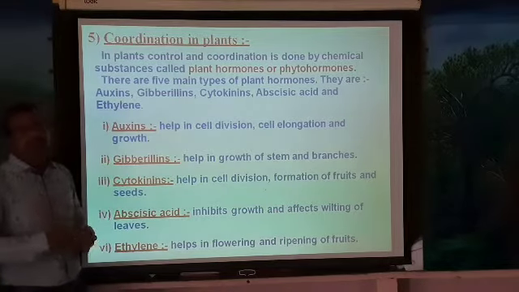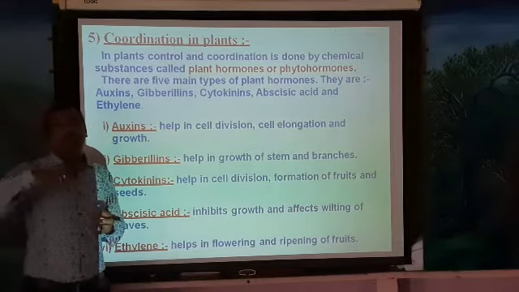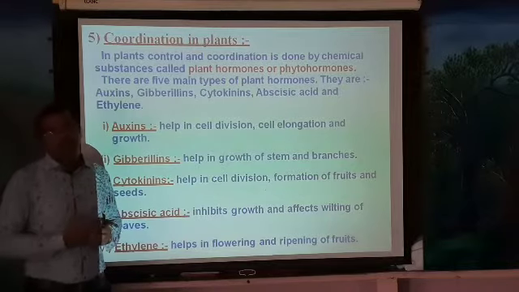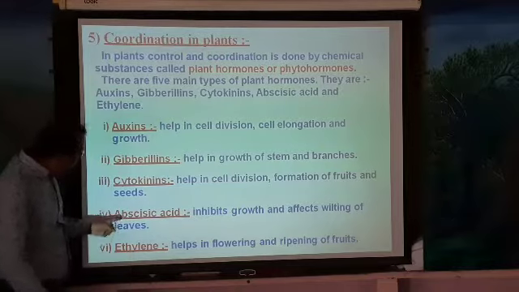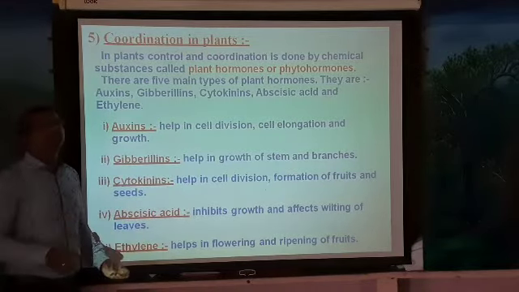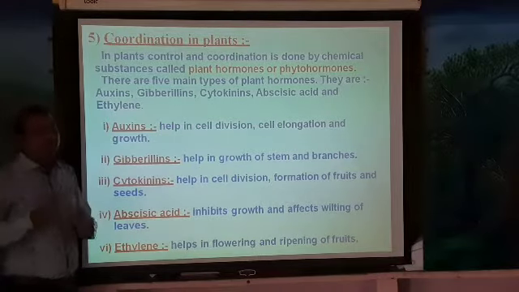How do they inhibit? As you see, somewhere the plant leaves are falling down, and even flowers are falling down, fruits are falling down from the plant body. So why are they falling down from the plant body? Because of what? These hormones. These hormones make the leaves or the flowers or the parts of the plant body fall.